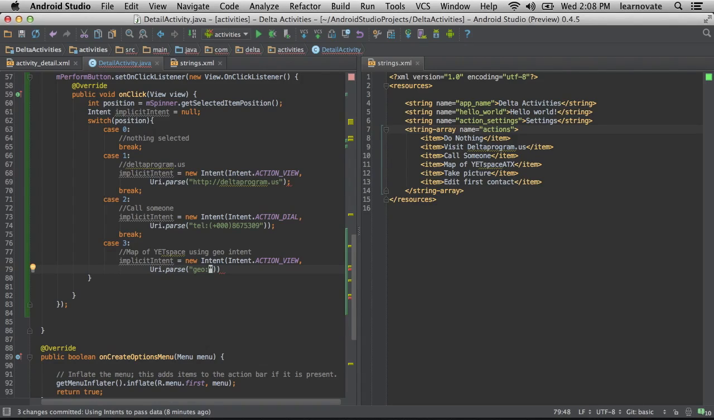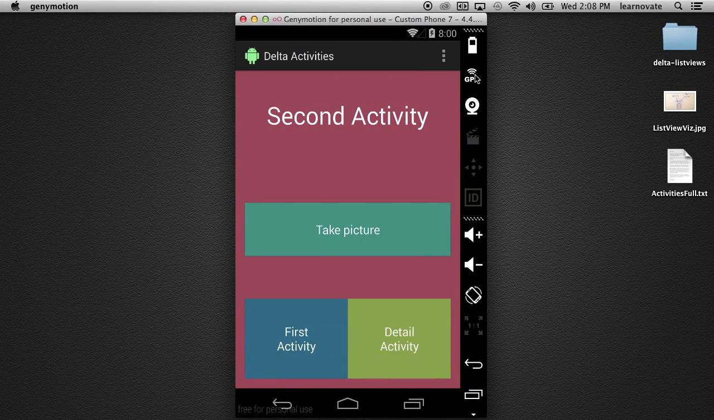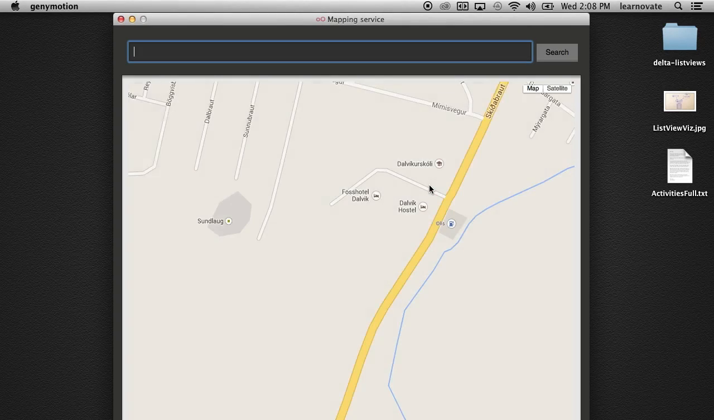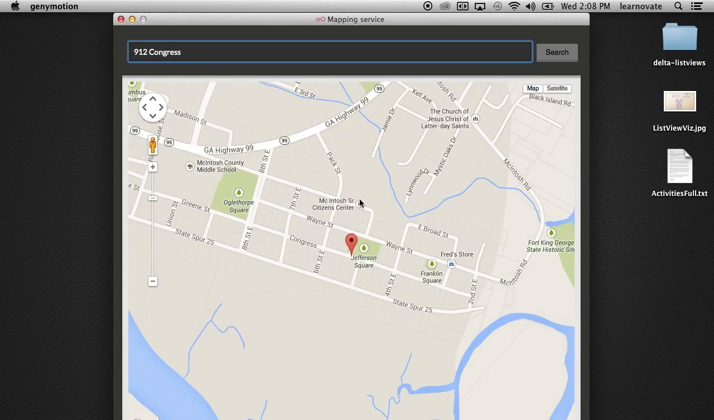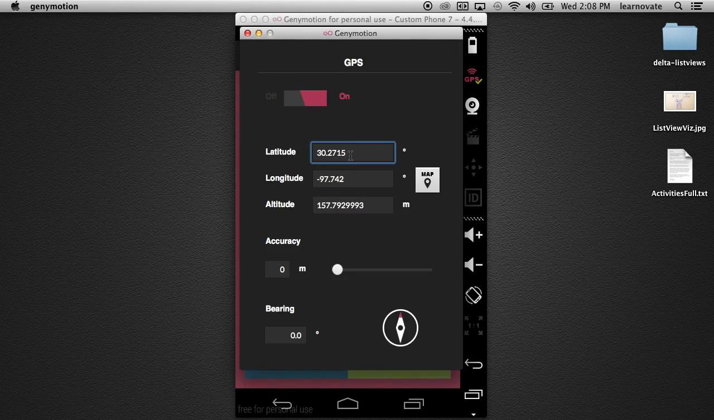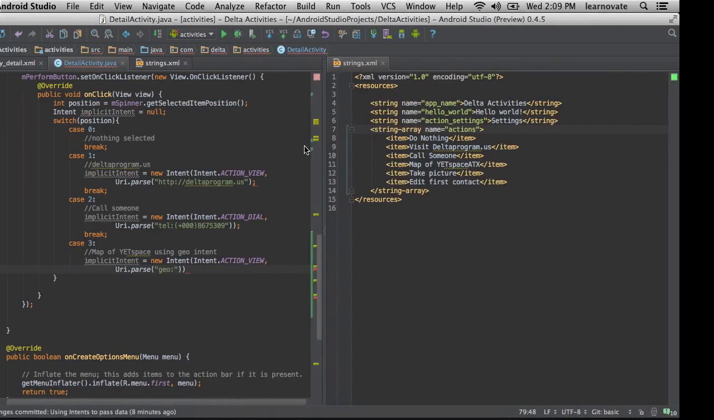And here we're using a geo, right? So for geolocation apps. And with geo, you need to turn on your Genymotion's GPS emulator. I actually really love this part of this emulator. It's really awesome that you can just say, pretend that my phone's here. There we are, live in the studios of Learnovate Labs. The 912 Congress address. I don't know why I'm selecting that.